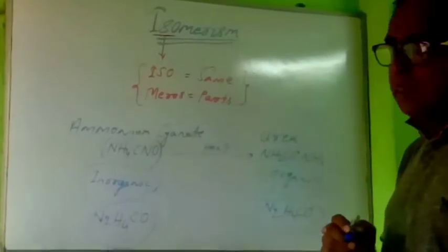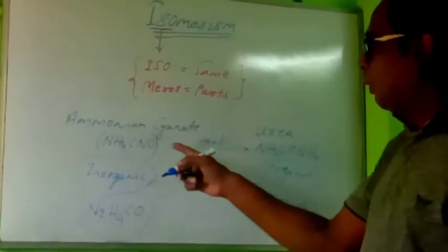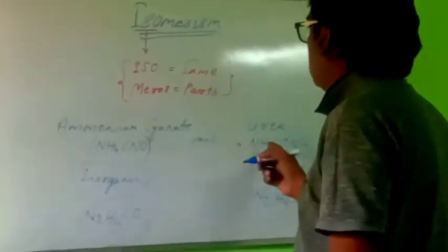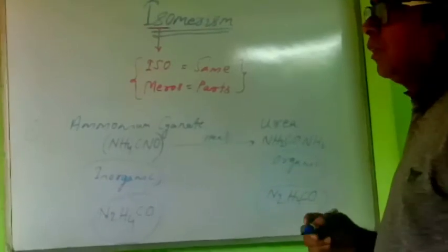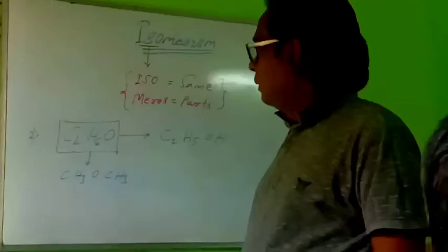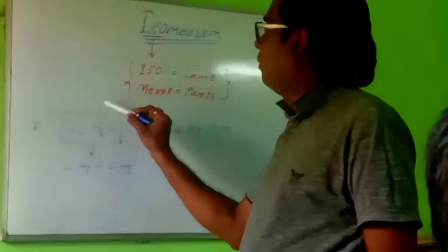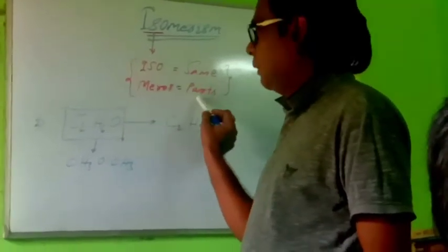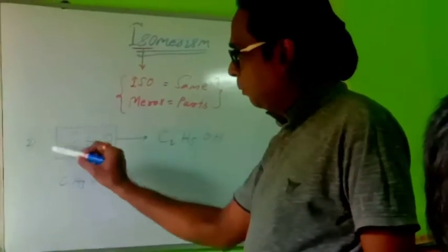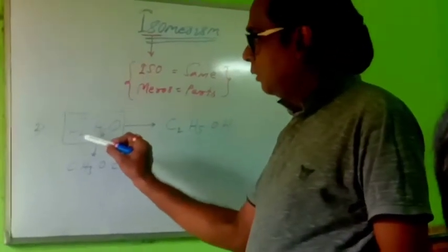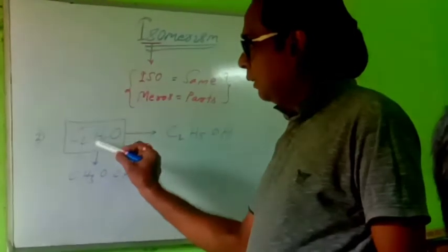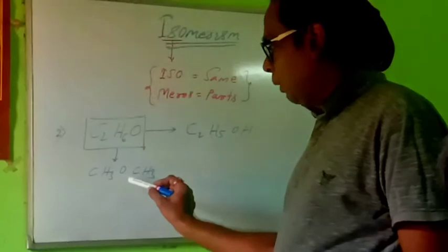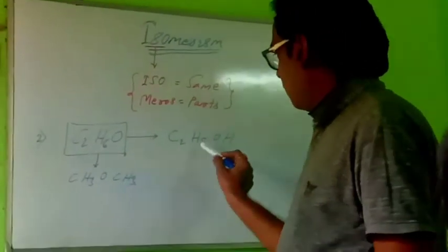There are so many compounds; this is one of the examples I have taken. These two compounds are called isomers. Another compound, let me see. I am taking the second example of isomers. Iso means same, mers means part, same part, meaning having the same molecular formula. I have taken one compound having molecular formula C2H6O. This compound is arranged in two forms, one is ether and another is alcohol.